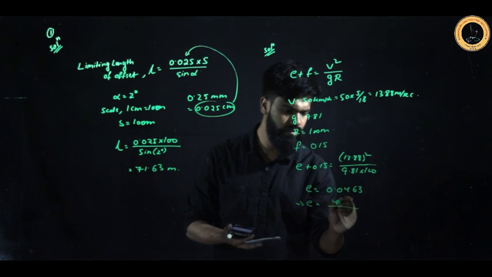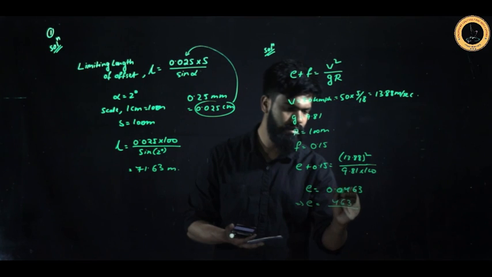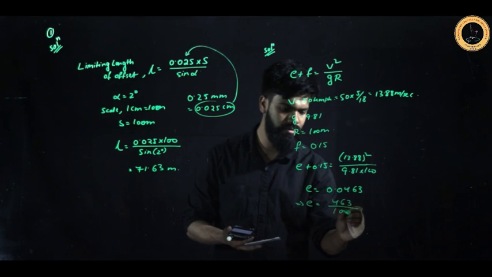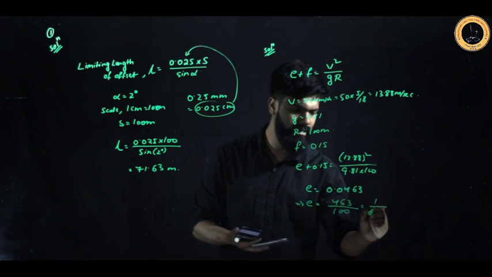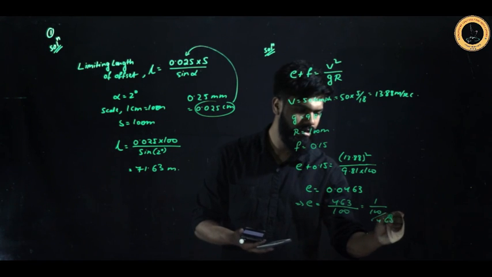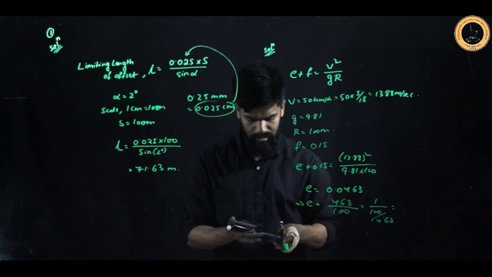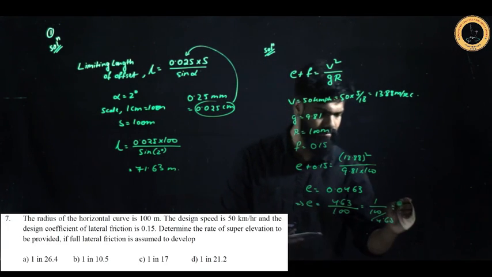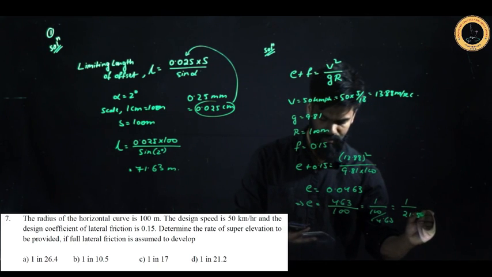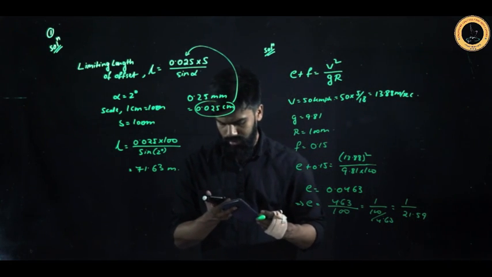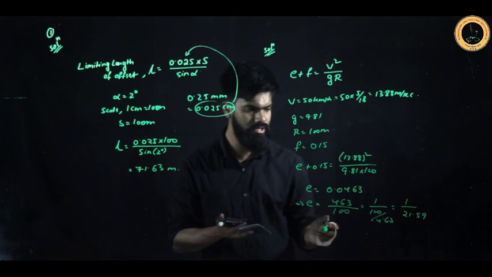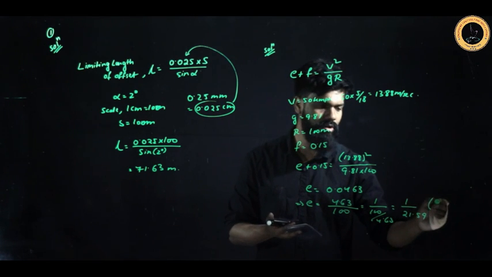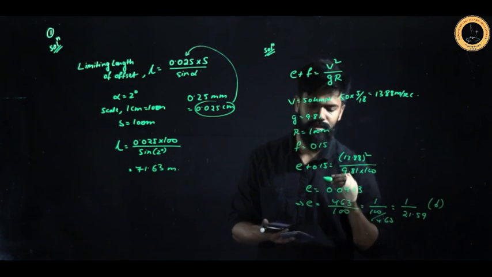Like I can write this value as 4.63. I have put the decimal in backside, you can say 1 or 2 decimal. So 4.63 by 100. So here it will be 1 divided by 100 upon 4.63. So if you divide your 100 by 4.63, you end up with 21.59. So 1 divided by 21.59. So if you see the option, you are seeing that the option D is the closest one. That is given as 1 divided by 21.2. So your answer will be option D. This is how you can find the answer.